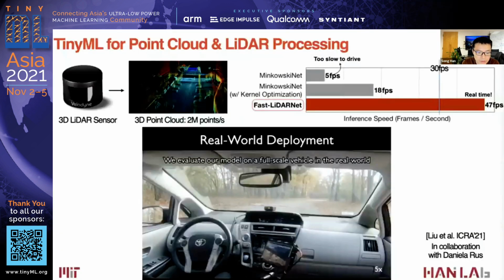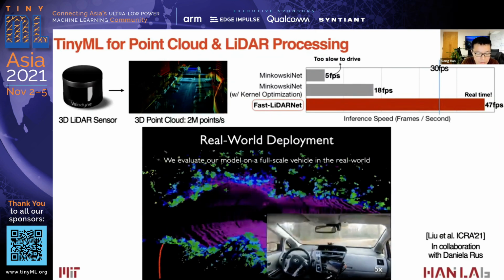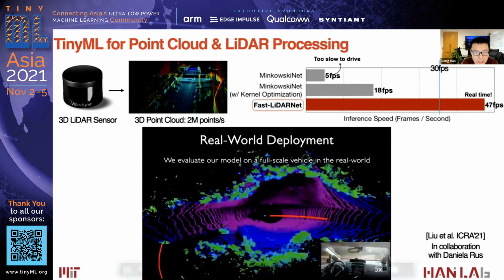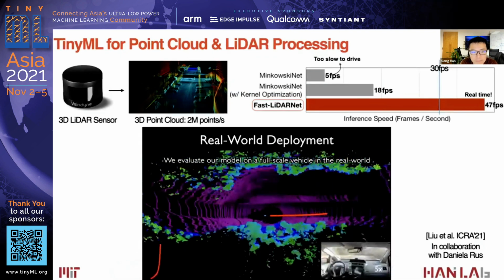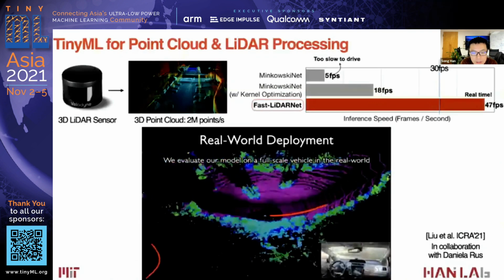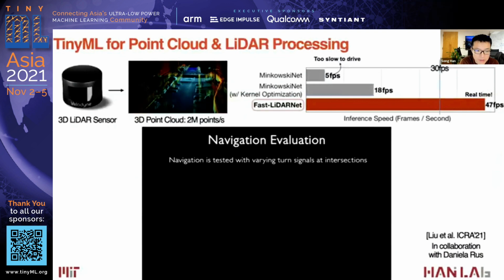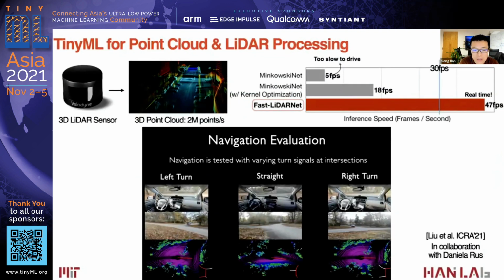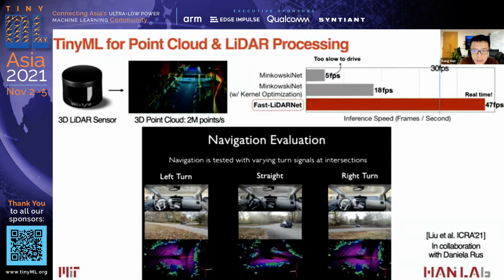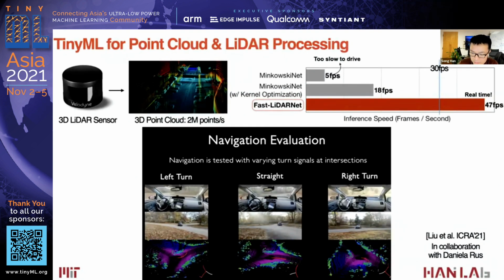And here we also have a real-world deployment of PVCNN, with this tinyML for point cloud and LIDAR, on a full-scale vehicle in the real world. With FastLiDARNet, we can drive this car purely by using the LIDAR sensors. Originally it ran at only 5 frames per second. With our kernel optimization, it runs at 18 frames per second. And later, NVIDIA also adopted our kernel optimization techniques. So together with FastLiDARNet, it now runs at 47 frames per second.